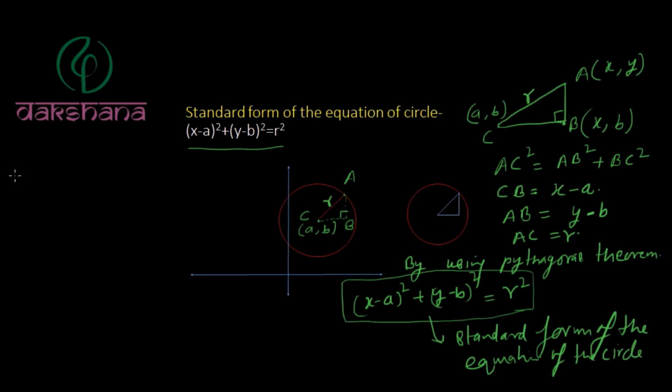Now after knowing the standard form of the equation of the circle, we move on to our next topic,